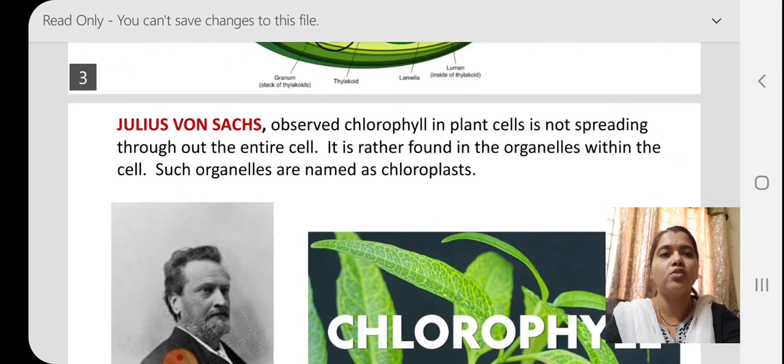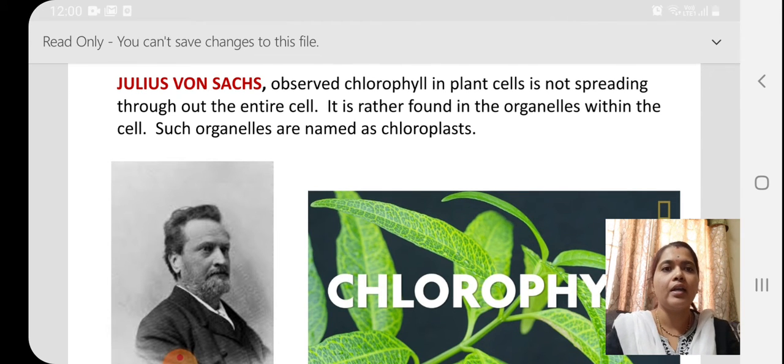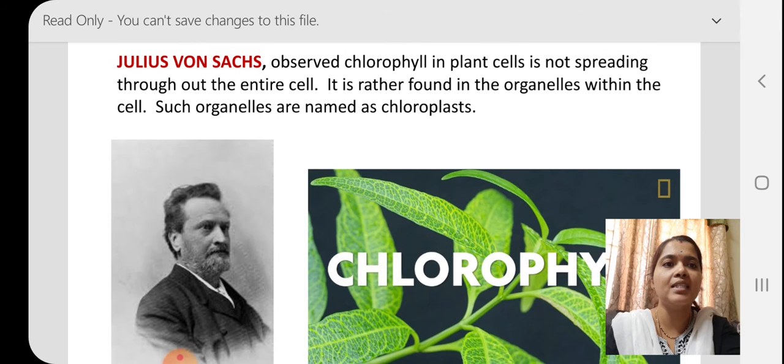So who said otherwise? A scientist known as Julius von Sachs observed that chlorophyll in plant cells is not spread throughout the entire cell. It is rather found in organelles within the cell. Such organelles are named chloroplasts. That means the entire plant body is not performing photosynthesis, because the entire plant body will not have chlorophyll. Only the green parts will have chlorophyll. So this was found by Julius von Sachs.